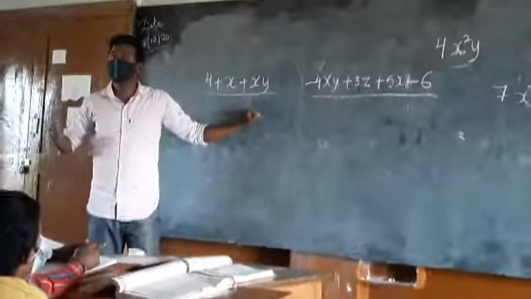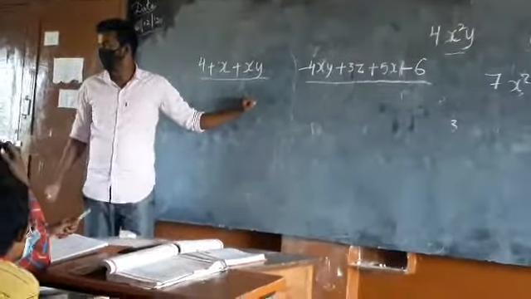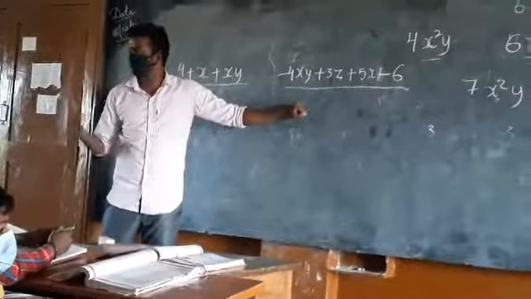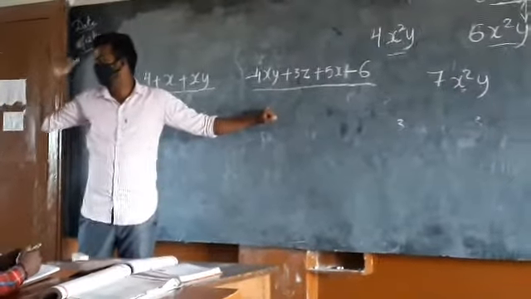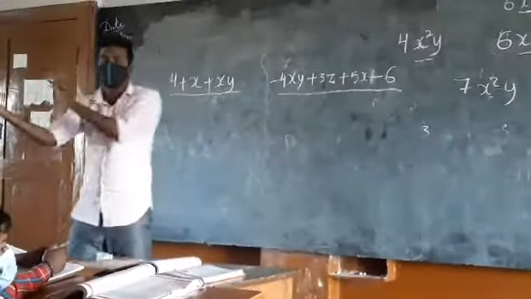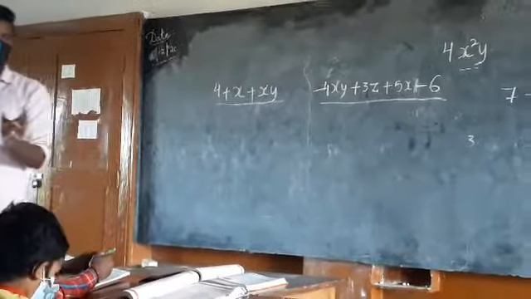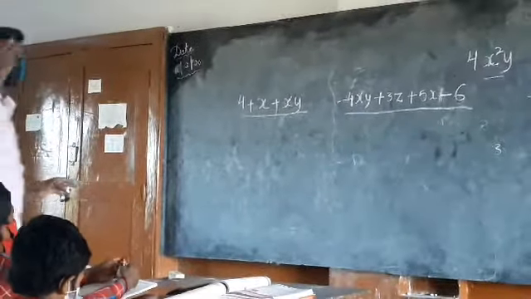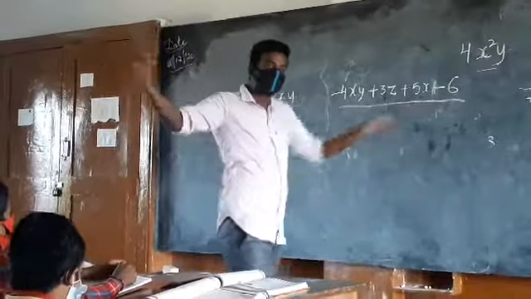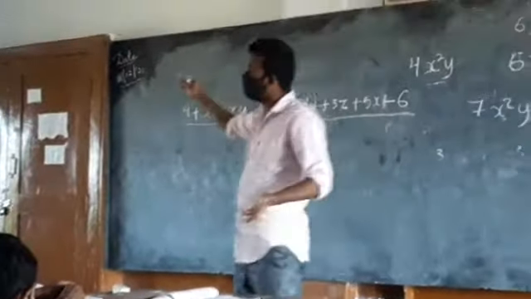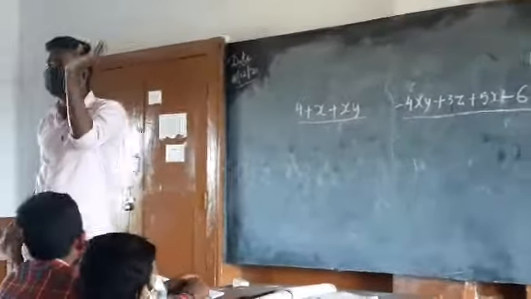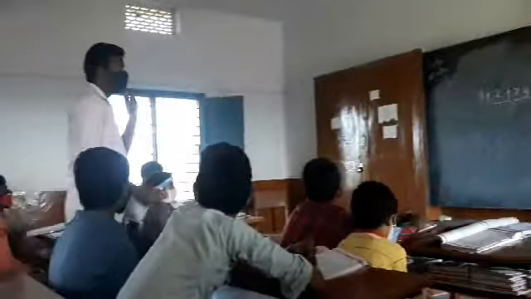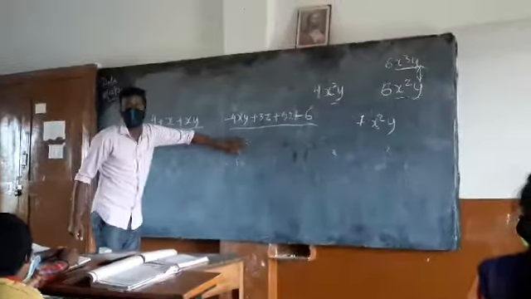If it is asked to add 2 expressions, look at the procedure which I am going to involve in this. It is very easy. You are going to use the commutative property here. Shuffle the numbers in your own comfortable way. Just like 2 plus 3 plus 4 can also be said as 2 plus 4 plus 3. You have shifted that 4 to the middle. That is your wish, because at the end you will get 2 plus 3 plus 4 as 10 only. That is what I am going to use here also.